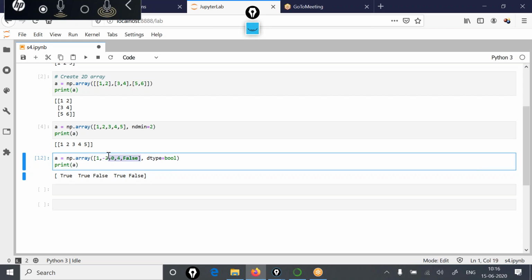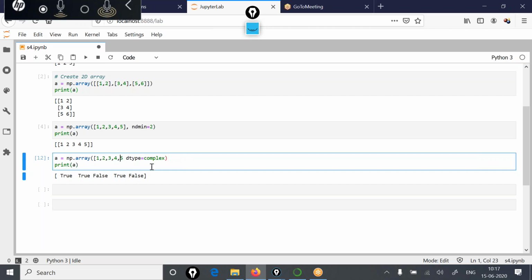So integer data type, then string data type, float data type, boolean data type, and there is one more data type available, that is complex. Now, I have already told you that this combination of NumPy and SciPy is being used in building many scientific and engineering applications. So in those applications, many times you have to deal with complex numbers also, and we all know that complex numbers are of the form a plus ib. So the numbers which have two parts, basically the real part and the imaginary part. You can also mention the data type of your data as complex.